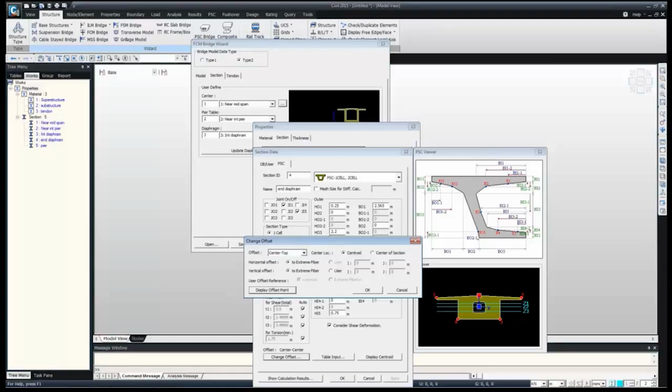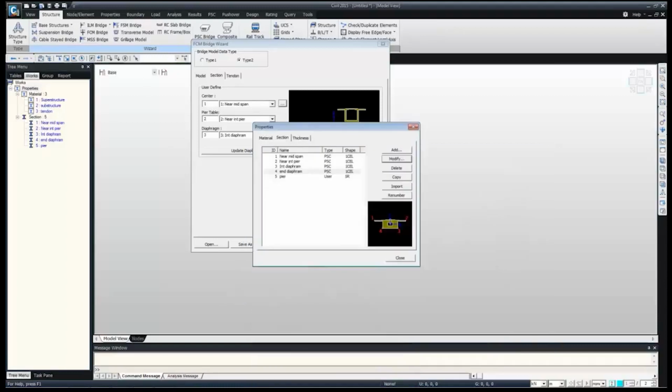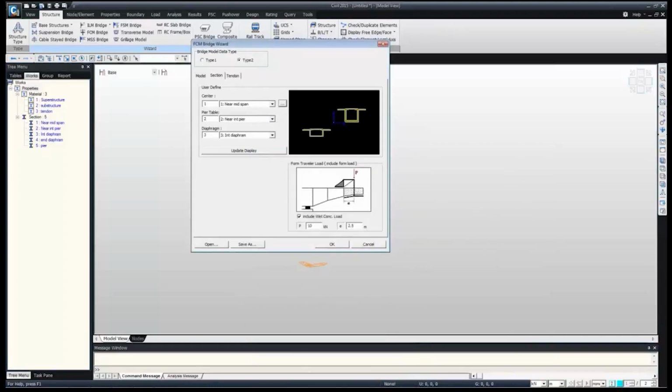So we can see this red rectangular bar shows the offset here. Earlier it was center center. The offset is this blue one, and this here is our node position. As we are defining loading and everything on the surface, we have to take it as center top. So we are shifting this offset to center top, and okay. Close, and then finally okay.